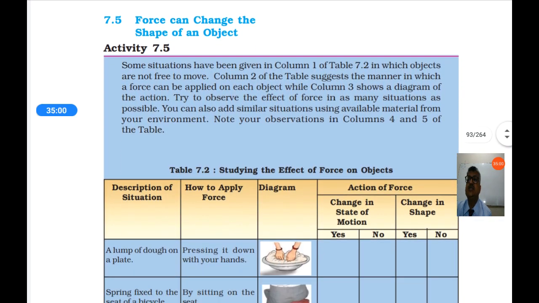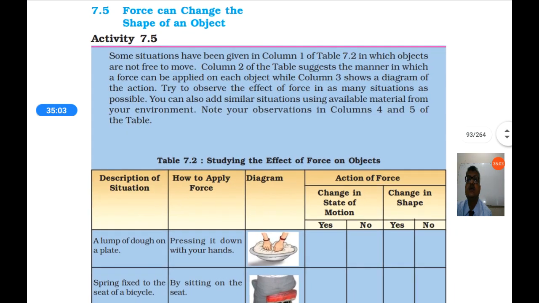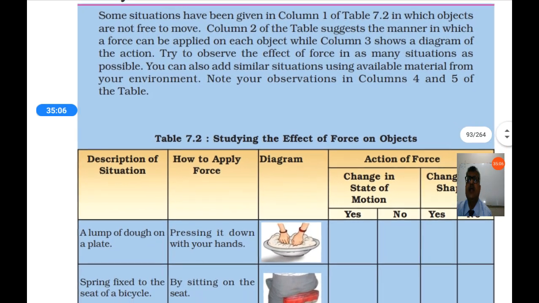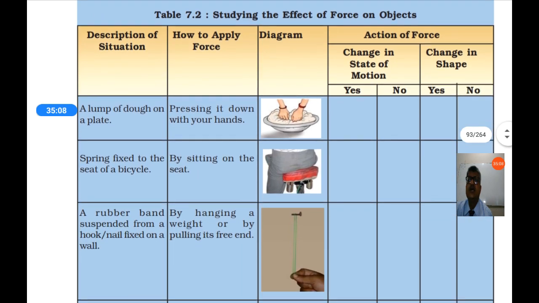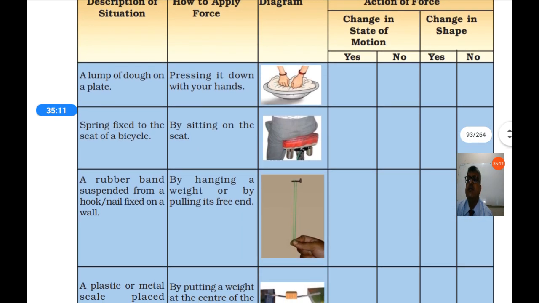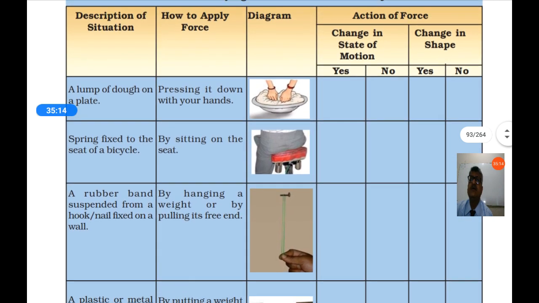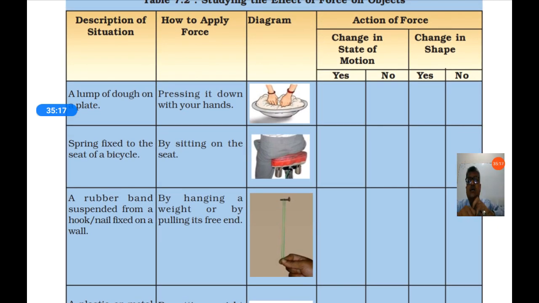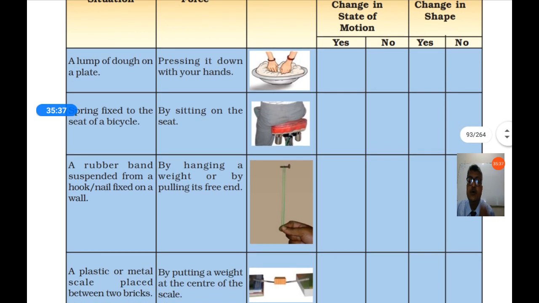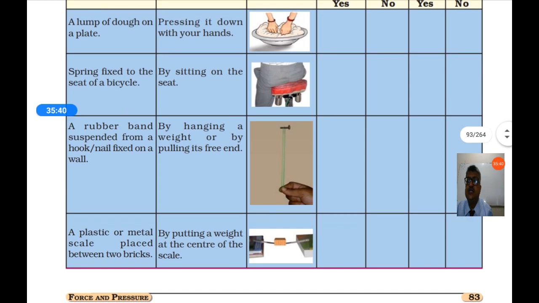Force can change the shape of an object. So you can also change the shape of the object by applying force. Here some activities are given. A lump of dough on a plate, pressing it down with your hands. In your home, your mother is mixing the dough. If you push it, it will change its shape. A spring fixed to the seat of a bicycle. When you sit on the bicycle seat, the spring will compress. So there is a change in shape. A rubber band, if you pull it, it will stretch. So it will change the shape.